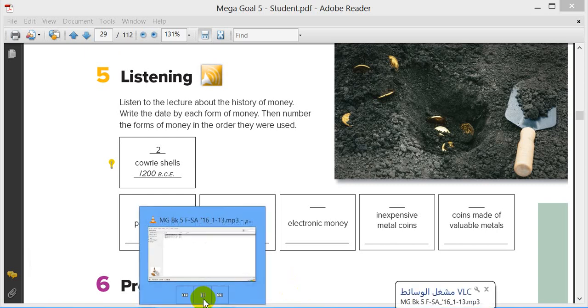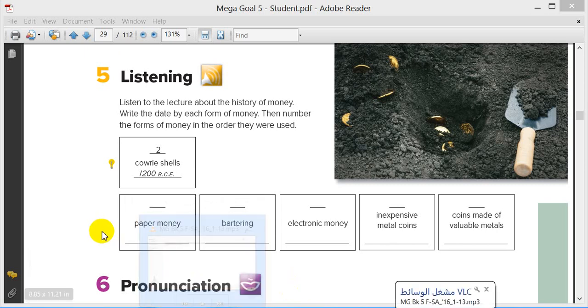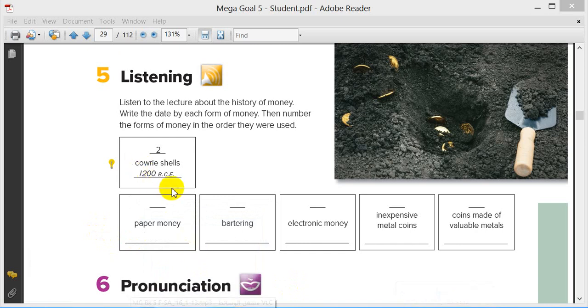Okay, guys. Page 25. So, guys, number 1, bartering. Number 2, cowrie shells. Number 3, inexpensive metal coins. Number 4, coins made of valuable metals like gold and silver. After that, paper money.